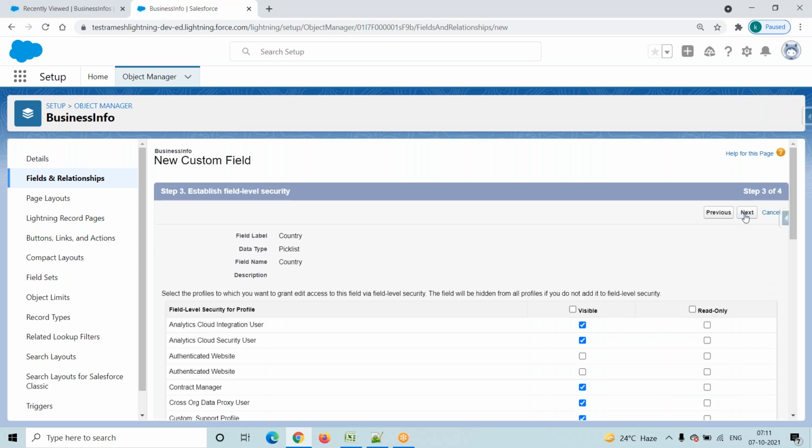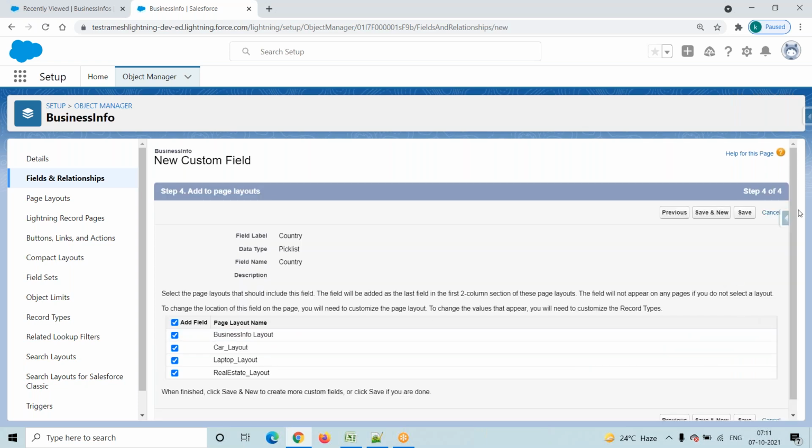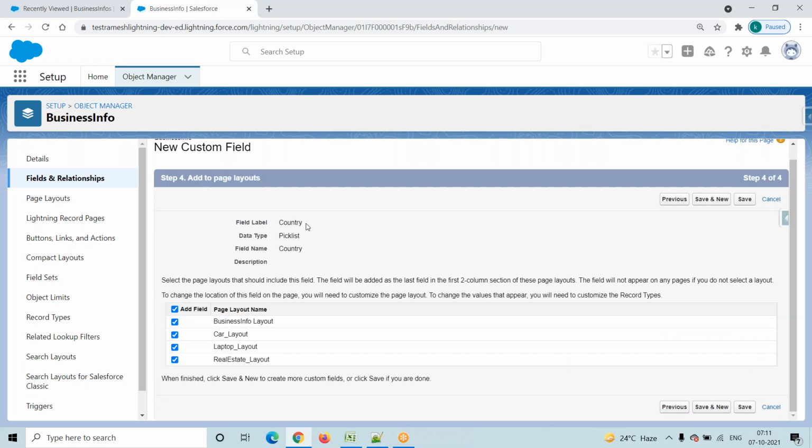Click on next. See, I'm creating a field, right? My field is the country field. Shall we add this field to all page layouts? Suppose I remove this one, then we are not adding this field to any page layout. Suppose you want to add this field for the car layout, laptop layout, or real estate layout, you just go and select that one. If you want to add it to all page layouts, you just go and add it to all page layouts.